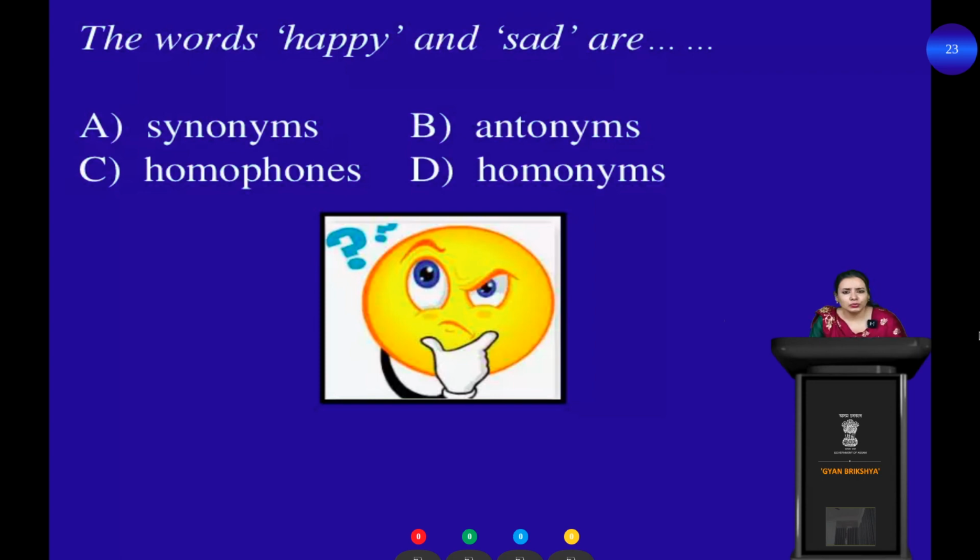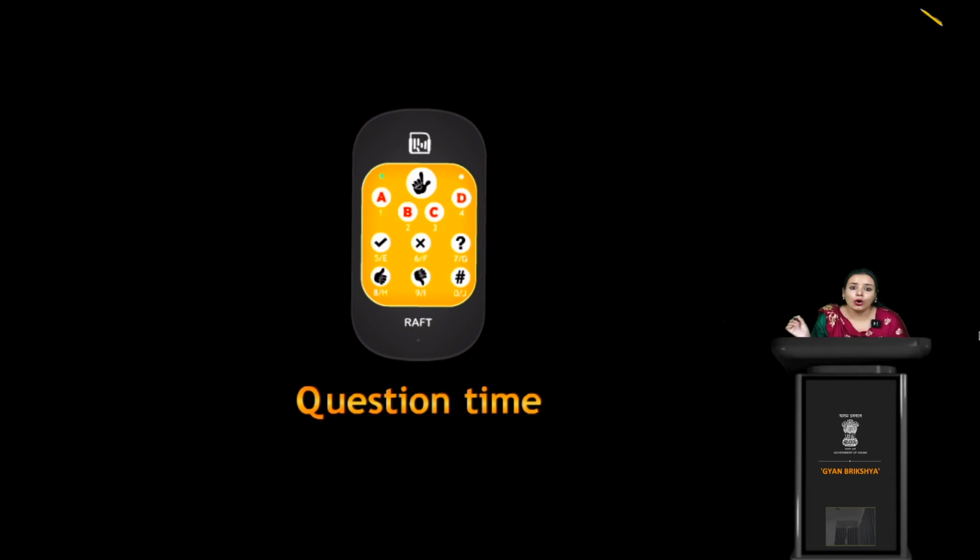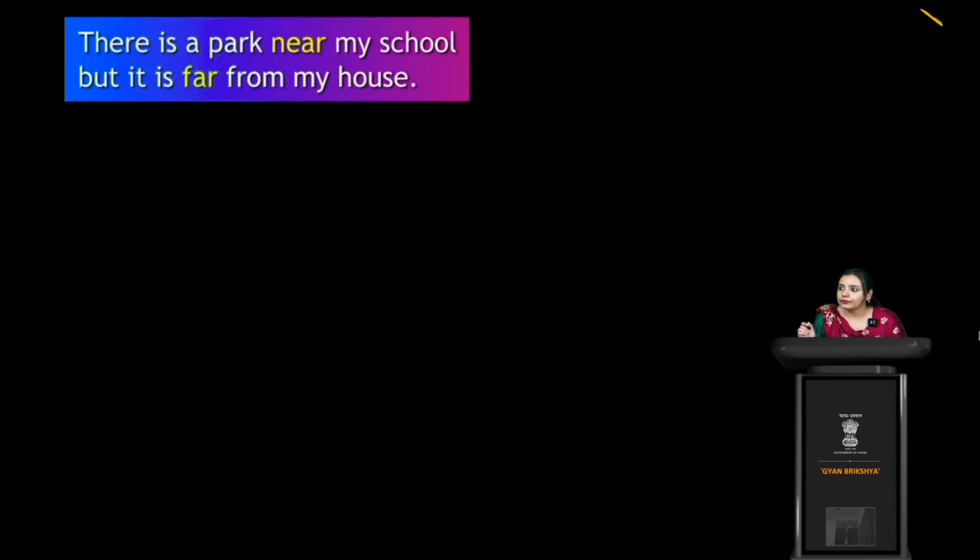Whether happy is equal to sad, or the meaning of happy is not equal to sad. If happy is equal to sad, you can say it's synonyms, right? But I have told you previously also that if the meaning is opposite, then the option would be antonyms, right? It's totally opposite. Happy, the opposite word is sad, right? So B would be the correct option. Understood? I hope it's yes. Okay, so antonyms is what? The opposite of the meaning.